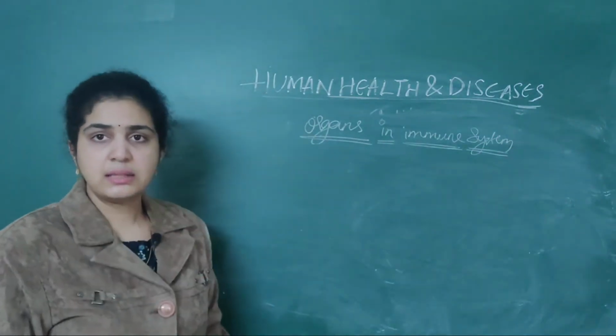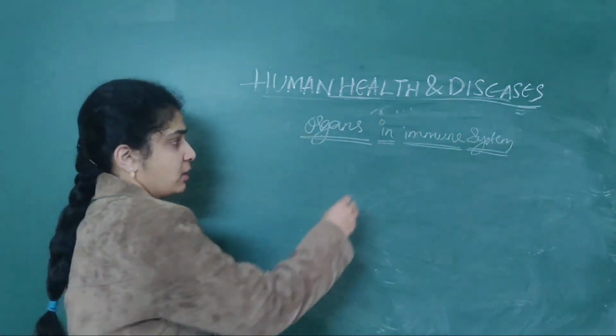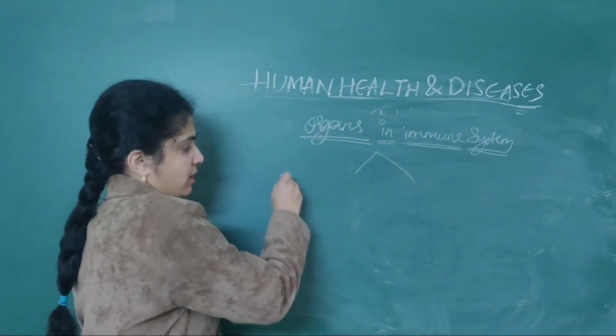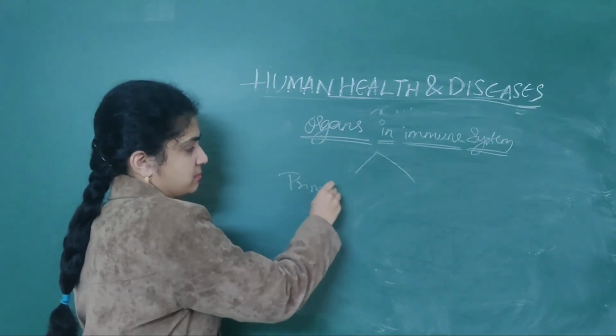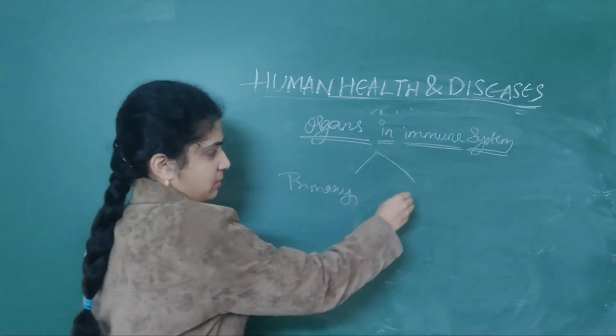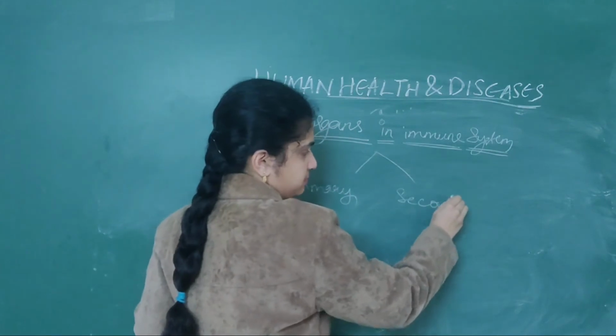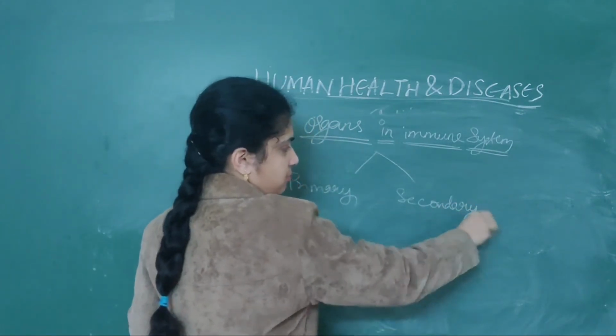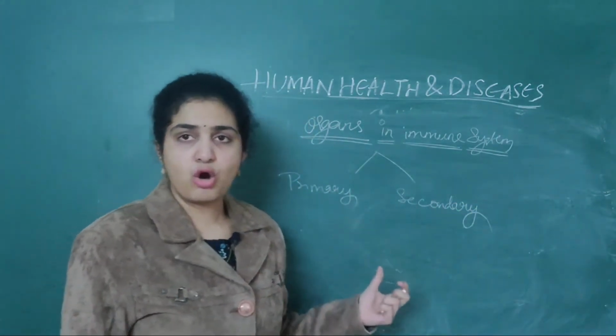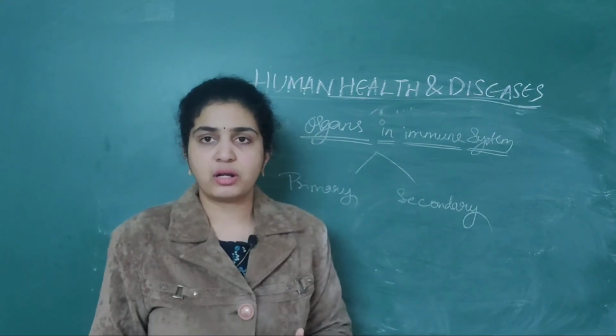Organs in the immune system: there are two types of organs. One is primary organs, and the other is secondary organs. Basically, these organs are lymphoid organs only: primary lymphoid organs as well as secondary lymphoid organs.